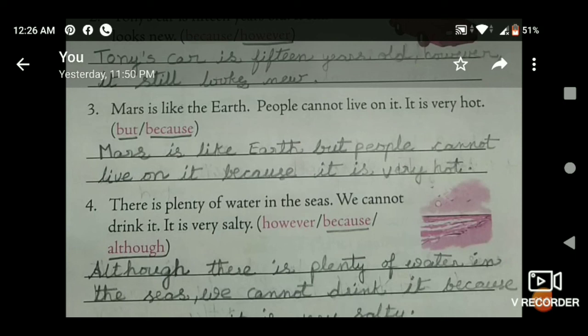People cannot live on it. It is very hot. Mars is like earth, but people cannot live. Two opposite sentences. Okay? That's why we choose here but. Because it is very hot. What is the reason? Because it is very hot. Okay?